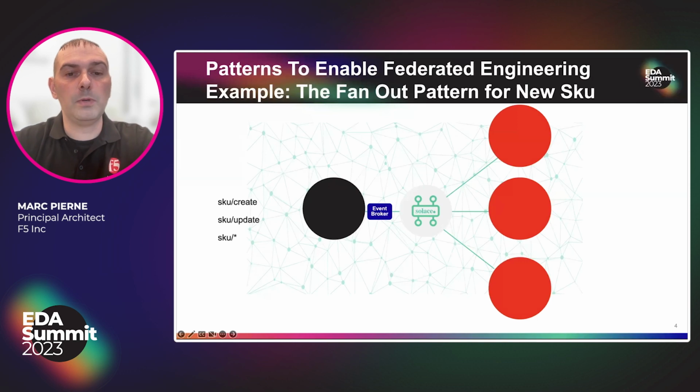One of the key patterns we employed at F5 is the fan-out pattern, which allows us to distribute messages from a new product SKU data models within the price and quote data domain to other systems' data domains. This ensures all relevant systems receive necessary pricing SKU information. The value add is being able to deliver our product models faster throughout our technical ecosystems.